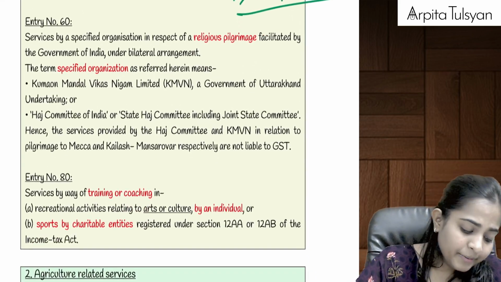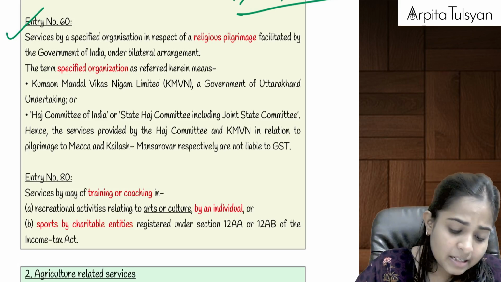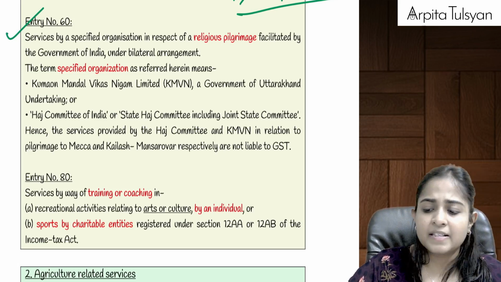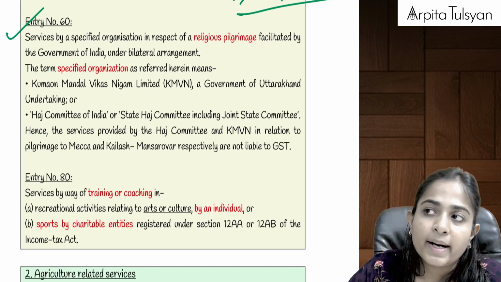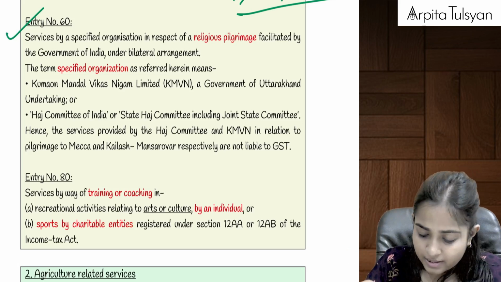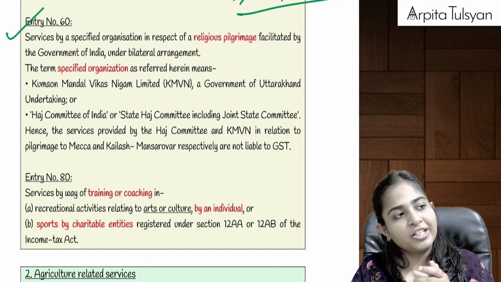Are you clear till here? Yes. Then after that, going on to the next entry, that is entry number 60. Entry number 60 is very, very simple. Entry number 60 says that if there are services provided by certain organizations, there are only two organizations which have been notified.